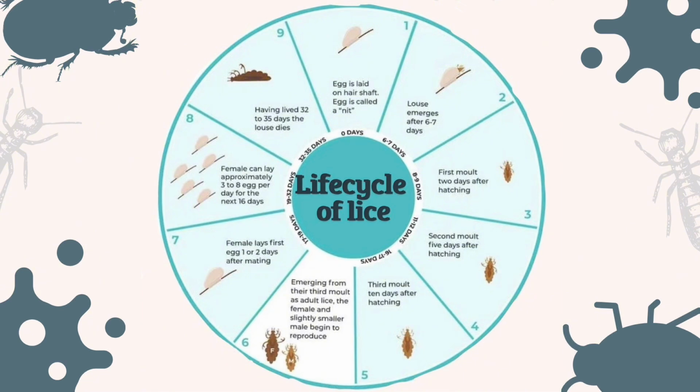Notably, the male is slightly smaller than the female. By day 23 to 25, the female lays her first egg after mating, and from that point onward, she can lay approximately 3 to 8 eggs per day for the rest of her life. The cycle concludes when the louse dies after reaching its total lifespan of approximately 32 days.